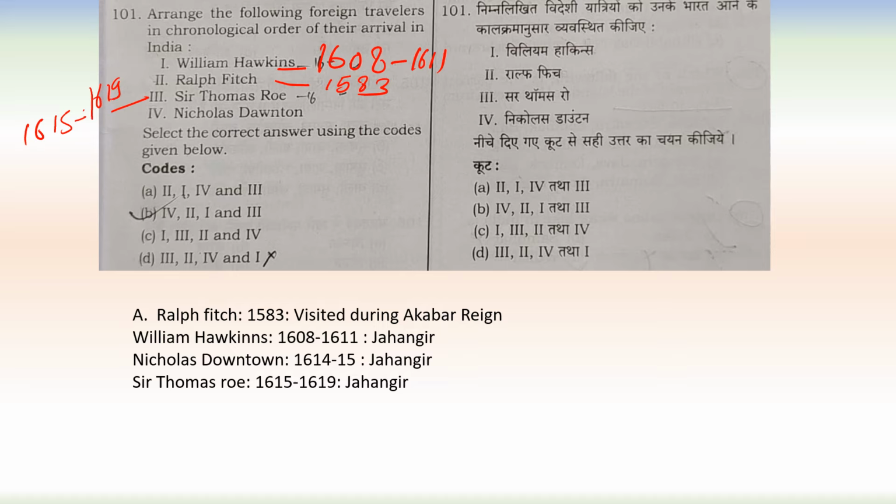Nicholas Downton also came in Jahangir's time, during 1614-15. So in this way, Ralph Fitch came first in the given options, and option A is correct here. Ralph Fitch 1583, William Hawkins 1608-1611, Nicholas Downton 1614 to 15, then Sir Thomas Roe 1615 to 1619.